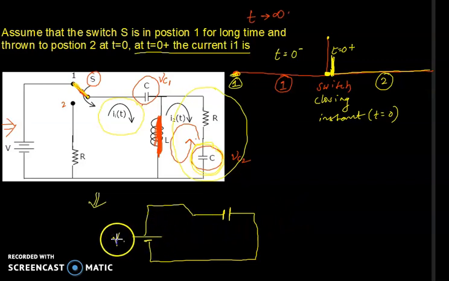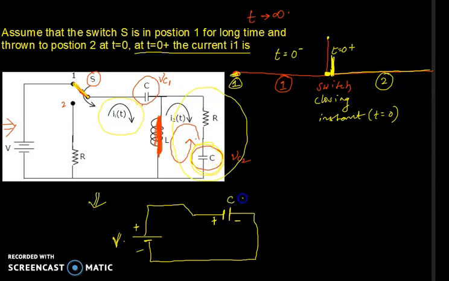Note the polarity of the voltage source, plus and minus, and of the capacitor, plus and minus. Now the network has only this capacitor. The second capacitor is completely eliminated because the inductor short circuits it.